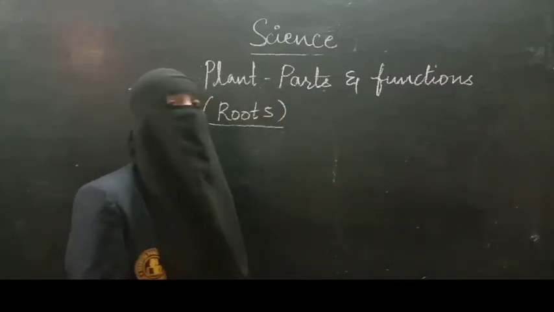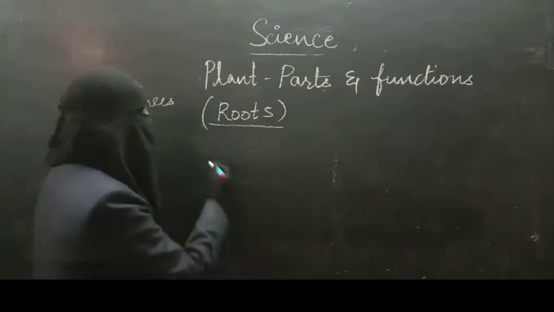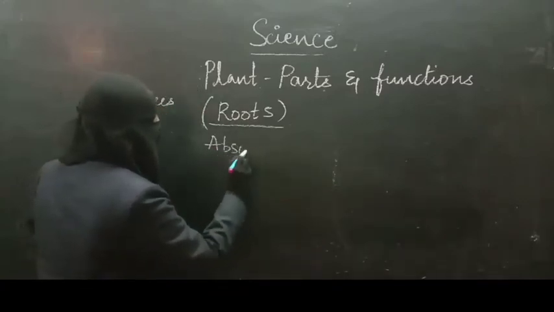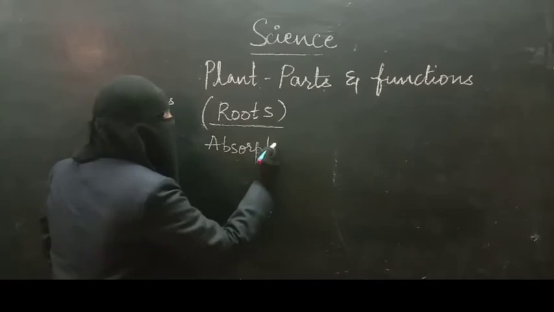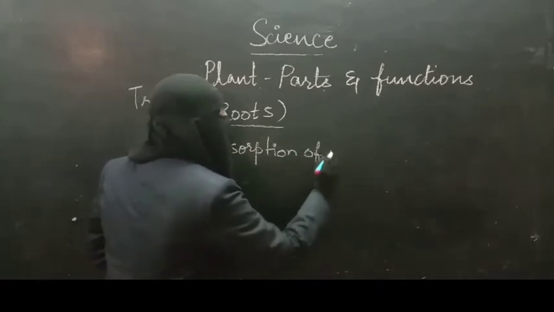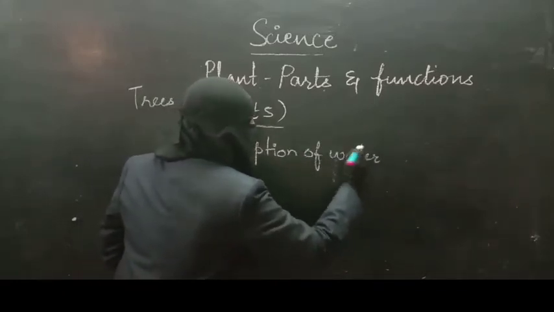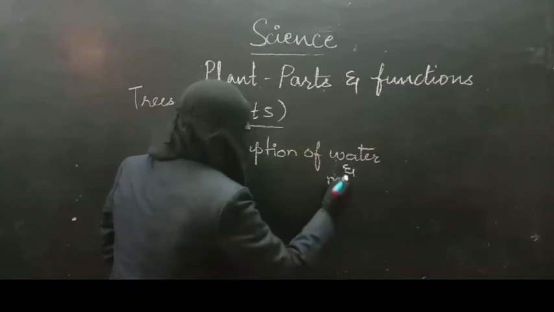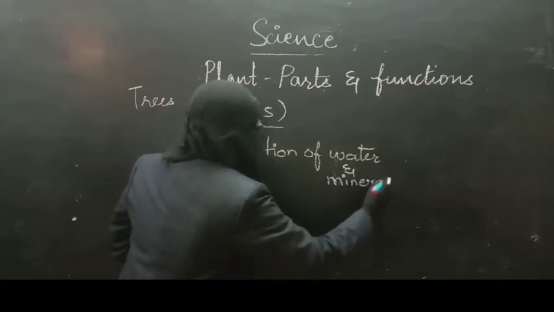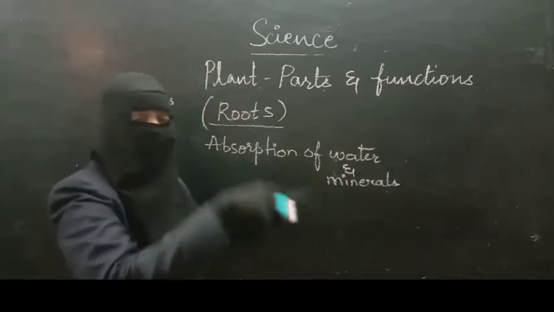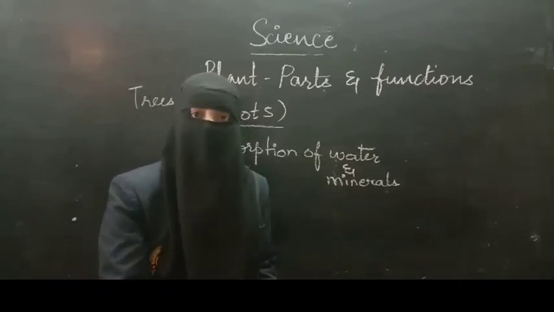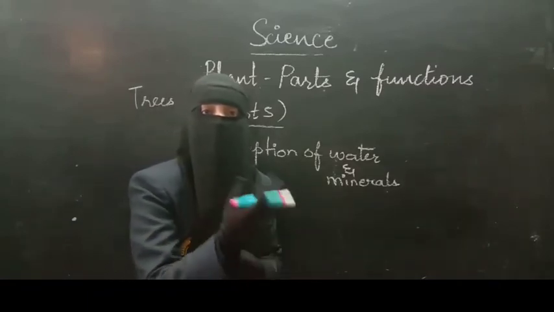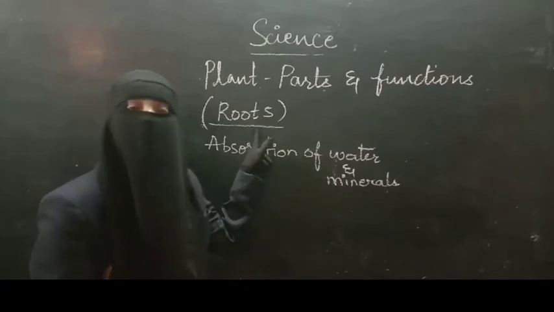And another very important function is absorption of water and minerals. Have you ever watered a plant? Yes, you have watered a plant many times, right? Do you pour the water on the leaves? No, obviously you pour it in the soil. Why do you pour it in the soil? Because under the soil, roots are present.